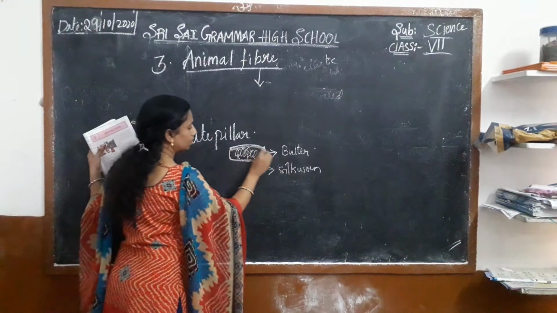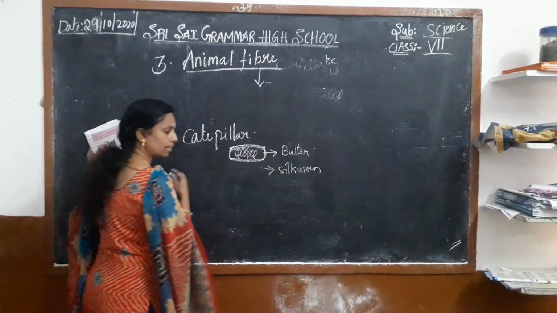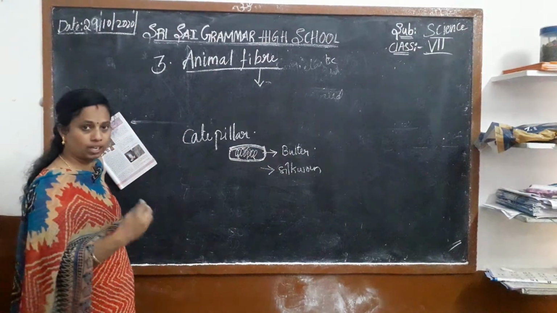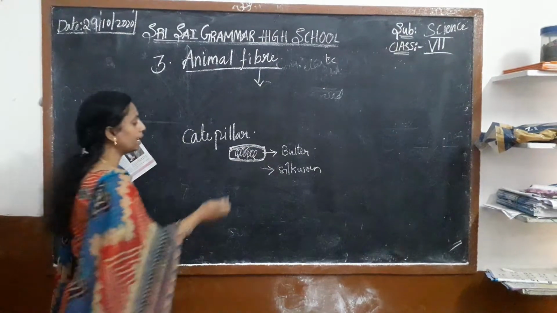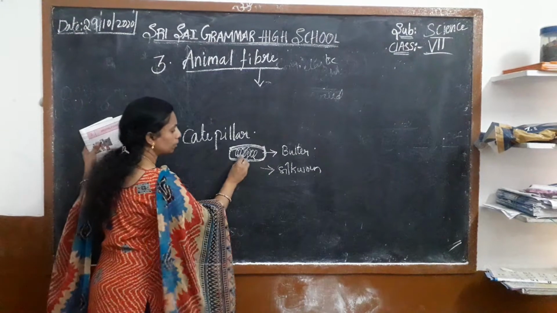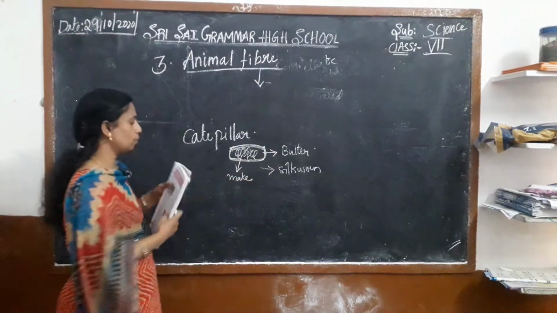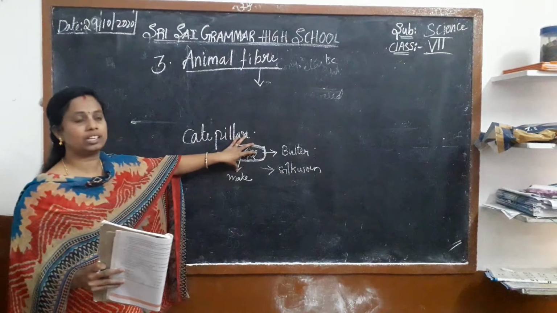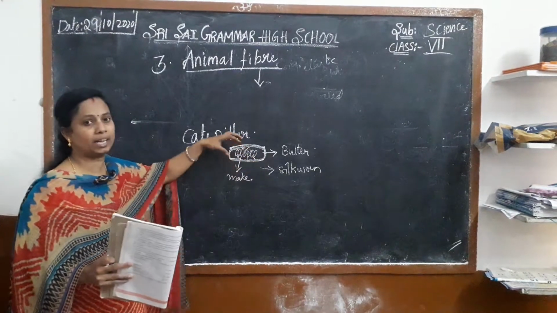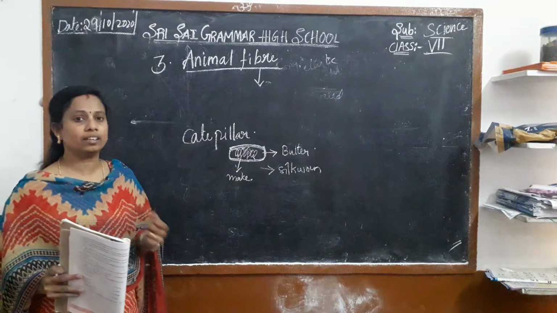From the caterpillars, what type of dress material are we getting? What cloth are we getting from the caterpillar? The caterpillar makes the fibers, and from that only we are able to get the cloth.